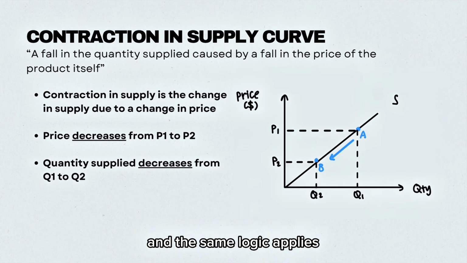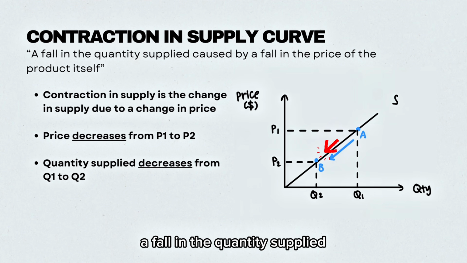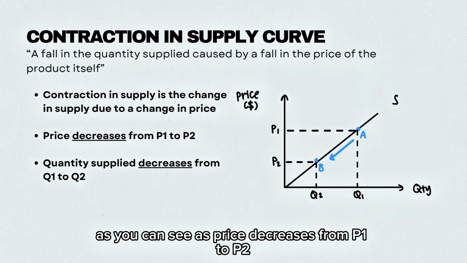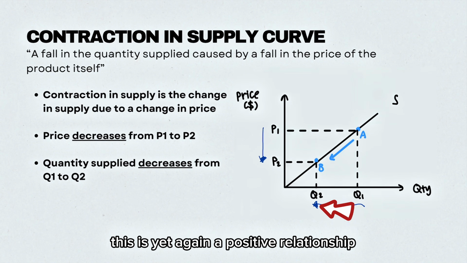And the same logic applies for the contraction in the supply curve. A fall in the quantity supplied caused by a fall in the price of the product itself. As you can see, as price decreases from P1 to P2, quantity supplied decreases from Q1 to Q2. This is yet again a positive relationship.